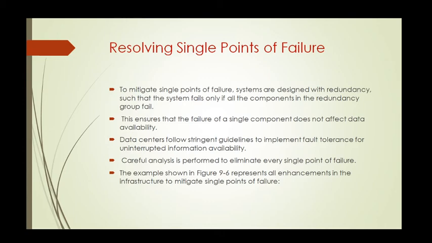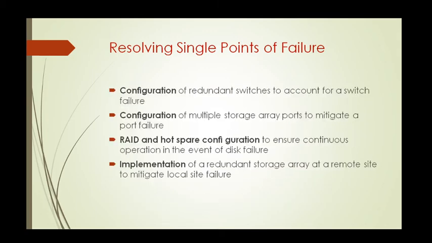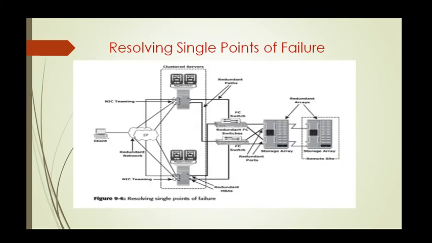Data centers follow stringent guidelines to implement such fault tolerance for uninterrupted information availability. Careful analysis is performed to eliminate every single point of failure. The example shown in the figure represents all the enhancements in the infrastructure to avoid single points of failure.